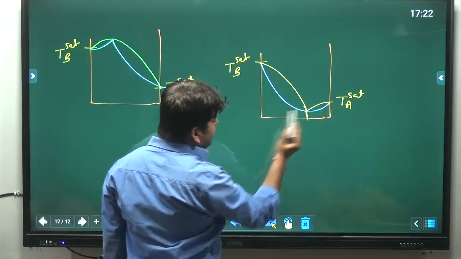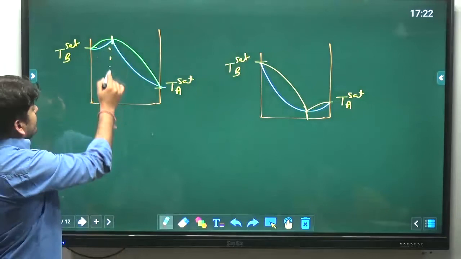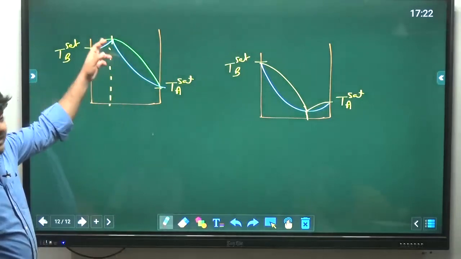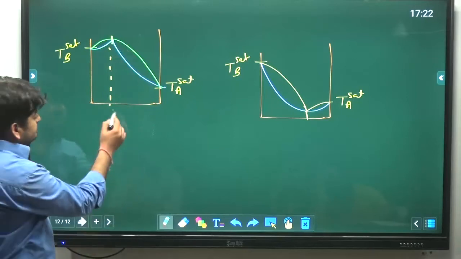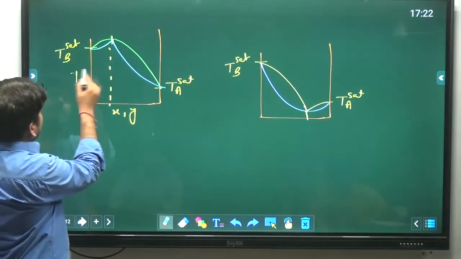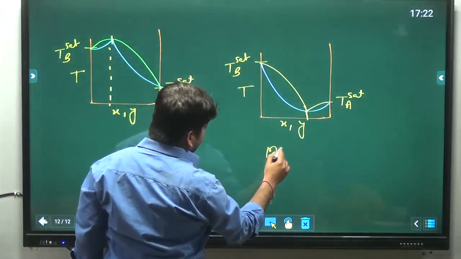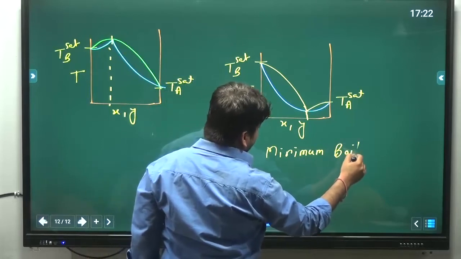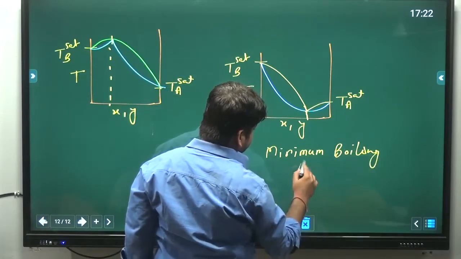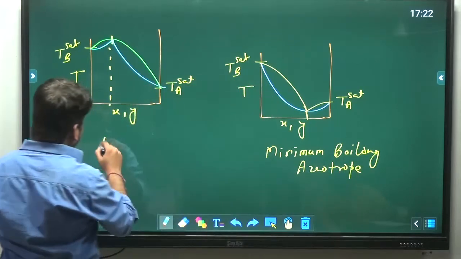And you can see at this point, X and Y are same, means azeotropic point. This is minimum boiling azeotrope. This is maximum boiling azeotrope.